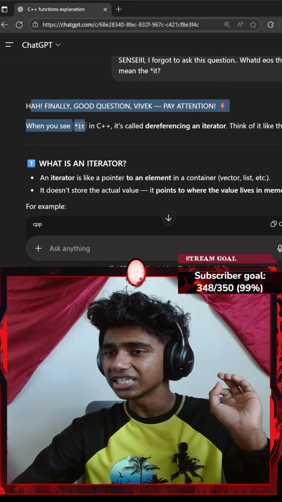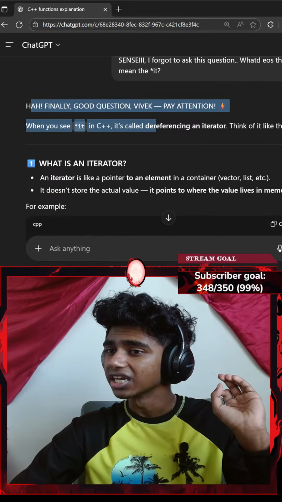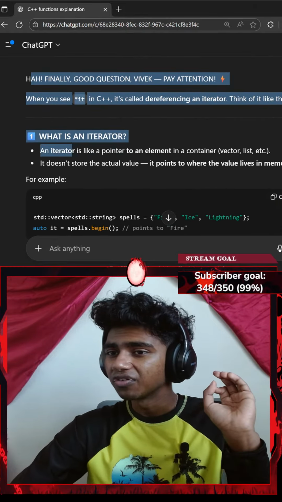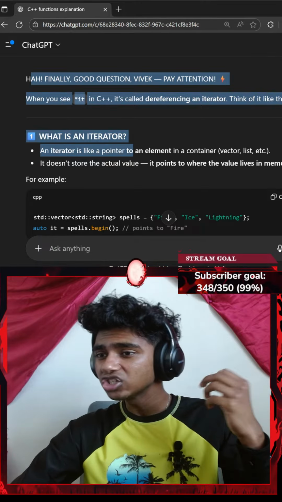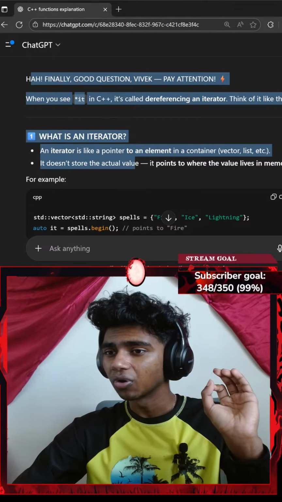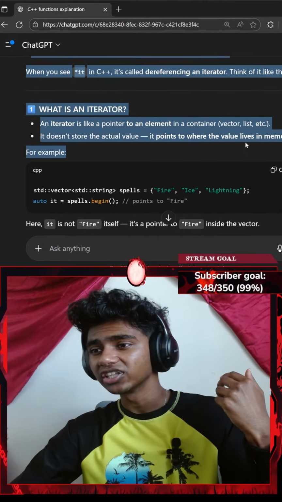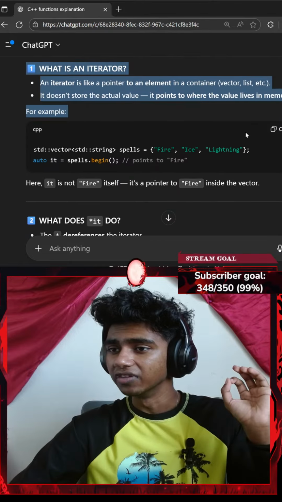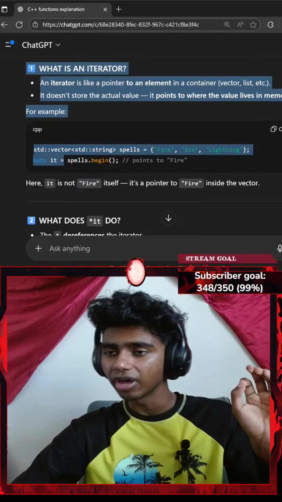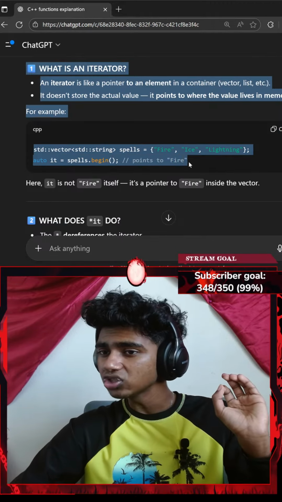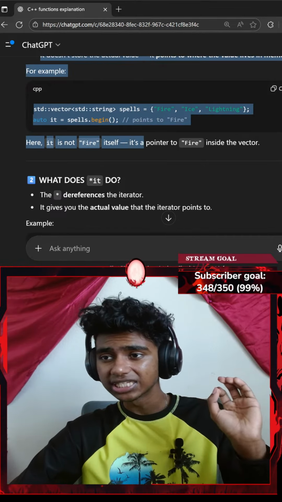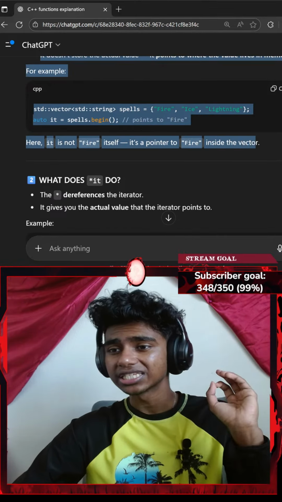Pay attention. When you see asterisk it in C++, it's dereferencing an iterator. Think of it like this. What is an iterator? An iterator is like a pointer to an element in a container, vector, list, etc. It doesn't store the actual value. It points to the value. It points to where the value lives in memory. std::vector<std::string> spells fire, ice, lightning, auto it, spells.begin points to fire. Okay, here it is not fire itself. It's a pointer to fire inside the vector.